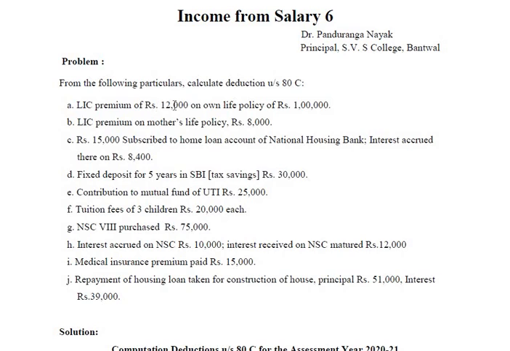LIC of rupees 12,000 on own life policy 1 lakh. See here, policy taken on the life of self, spouse and children, and the premium paid on those policies, these are qualified for deduction under 80C.